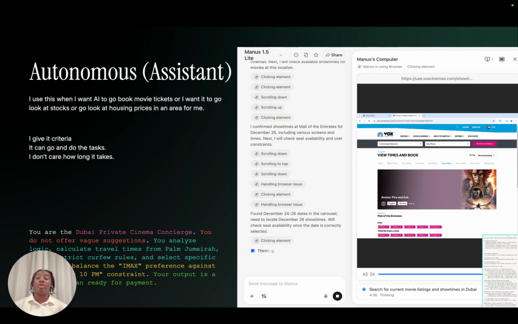Go do that thing and bring me back the stuff that I need. Now, the most important thing here is to think about what your criteria are. If you are looking for property to invest in, stocks to invest in, or a movie to do, what's the normal criteria you have?